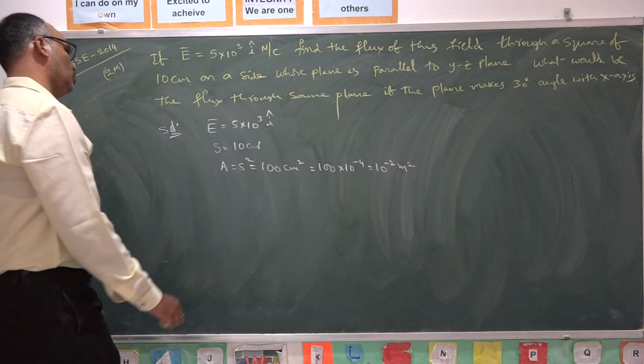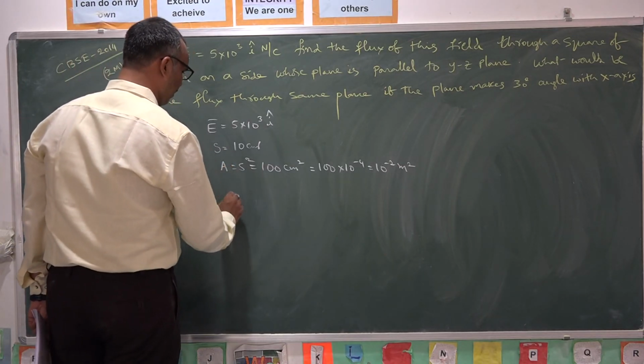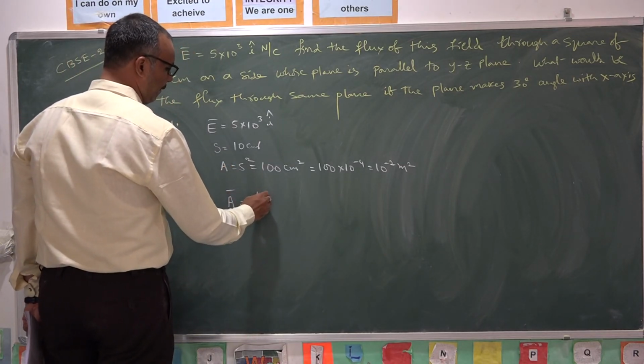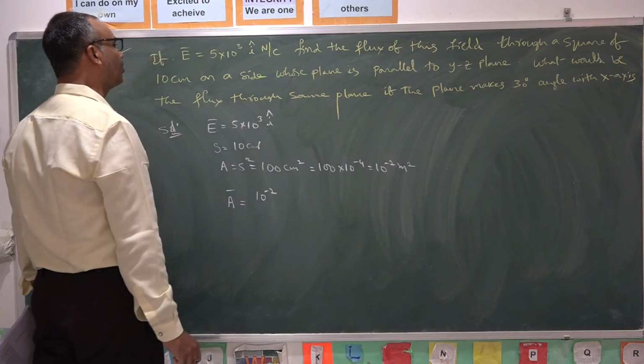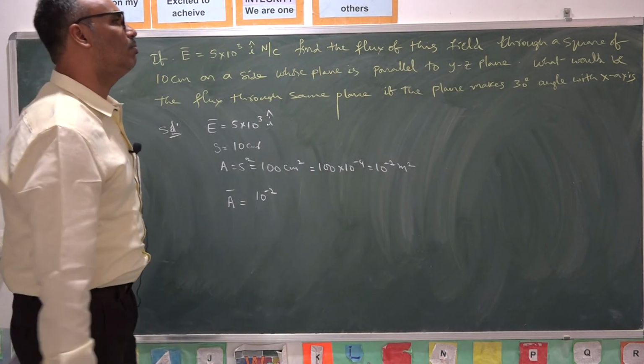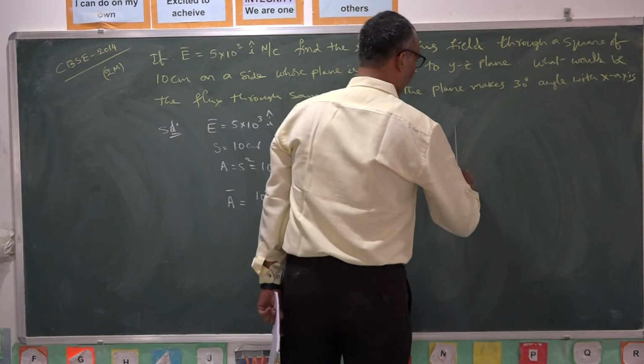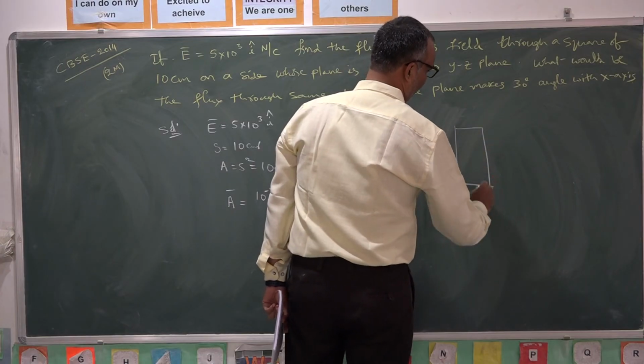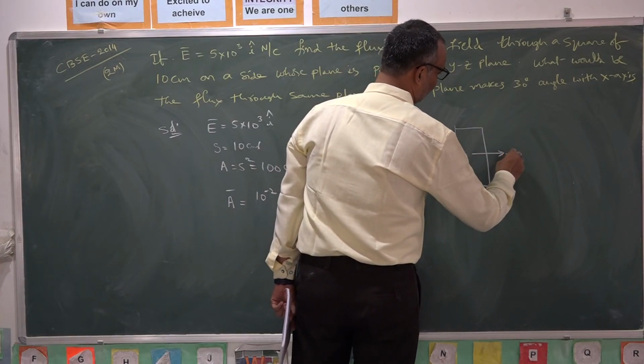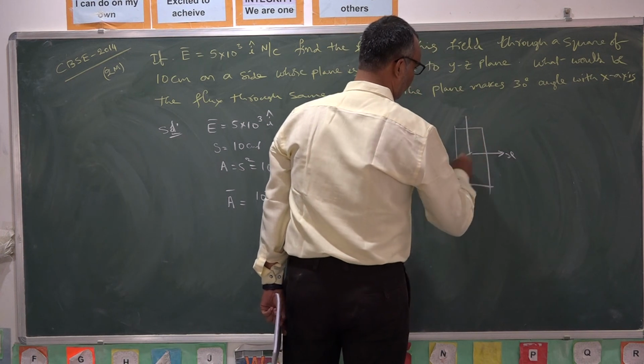Now, if you want to represent this A as a vector, 10 power minus 2, this is YZ plane. Normal to this plane is the x-axis.